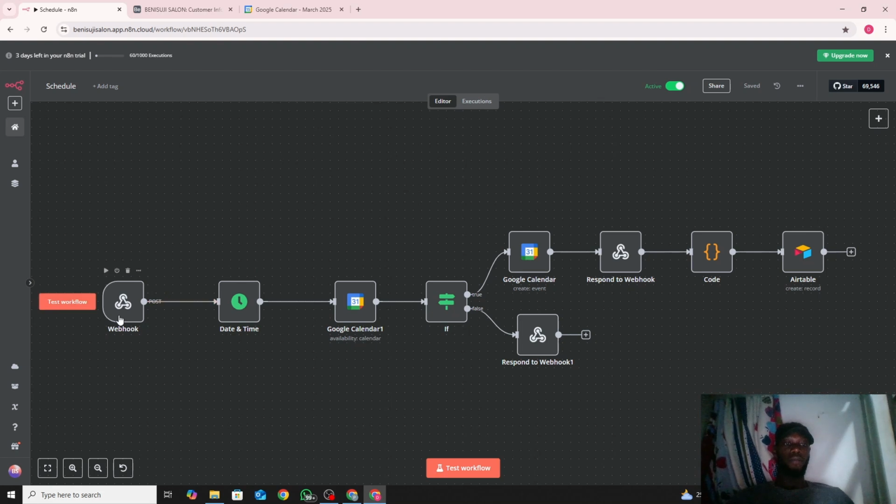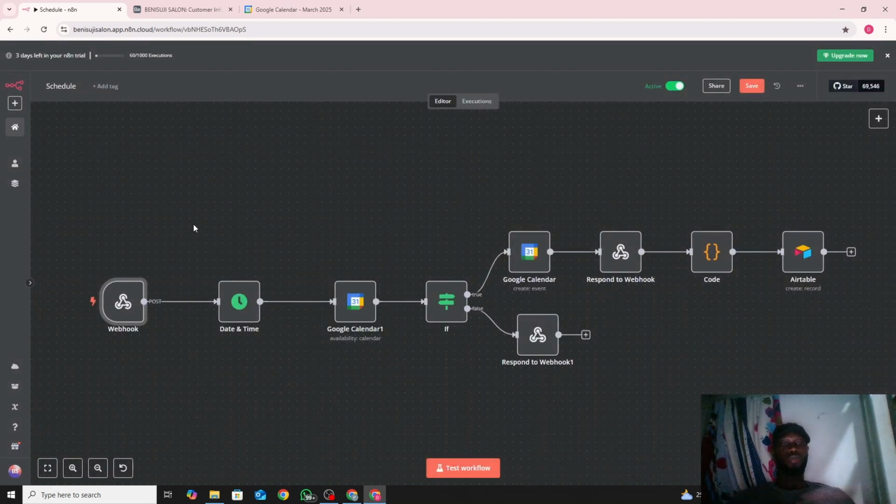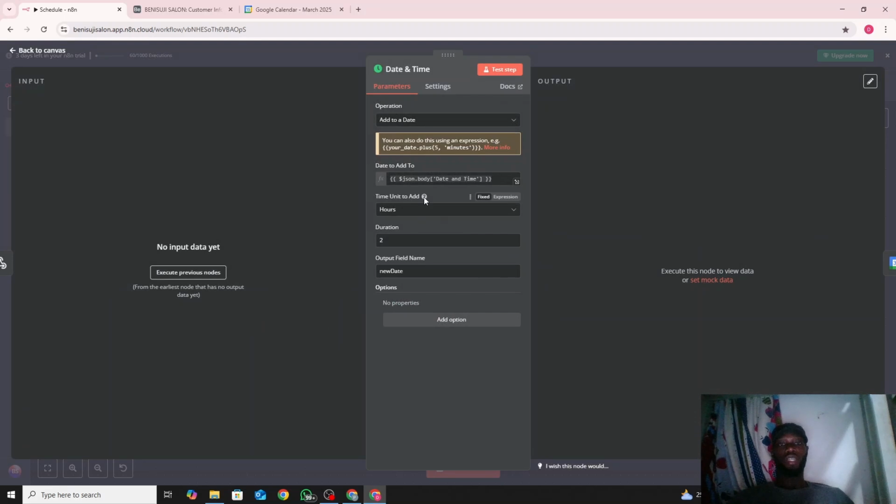Okay, so as usual, we get our webhook from here, and it brings up the whole information, and then our date and time, which you set in a parameter. The reason I added this date and time was because I wanted a 2 hours difference, that means starting time and ending time. Say someone books 11 p.m., the duration of the service is supposed to be 2 hours.